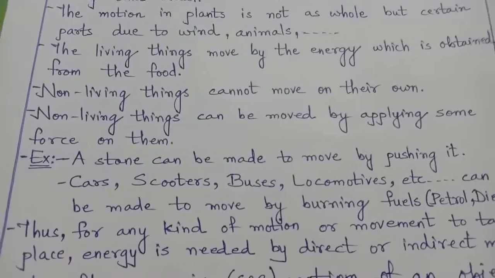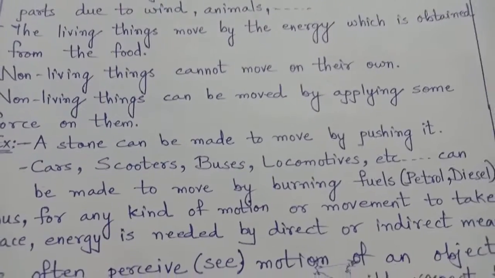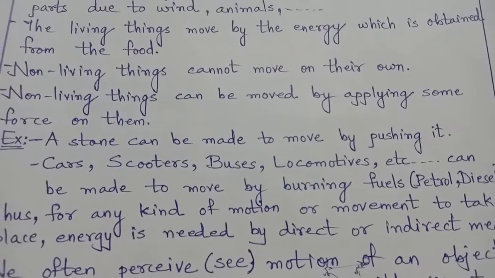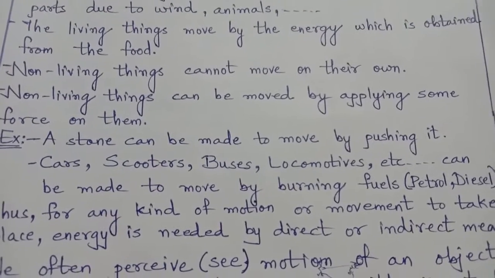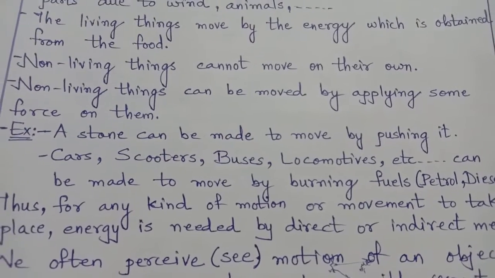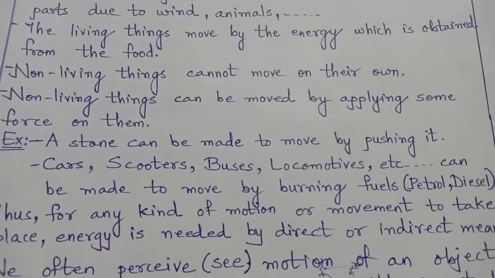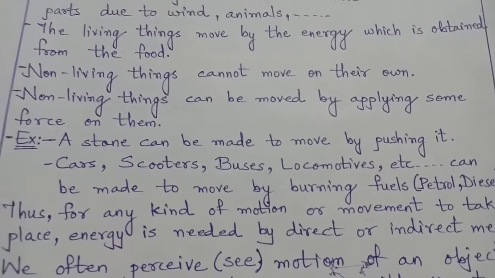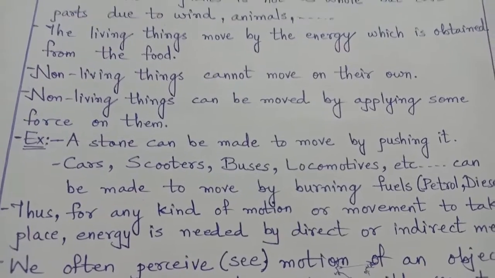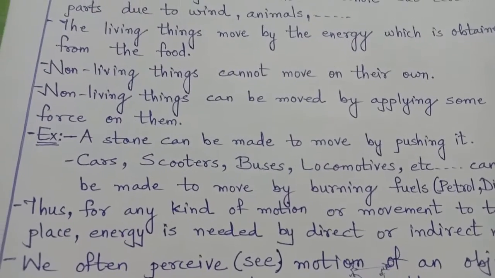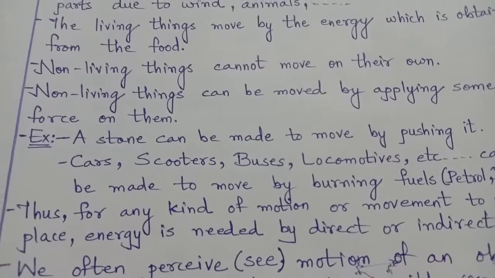As we get energy from the food, vehicles get energy from burning of the fuels. Fuels like petrol, diesel, CNG, LPG, sedimentary rocks in the steam engine mechanism. So these are the different fuels which burn and in turn give energy to the non-living objects for the movement.